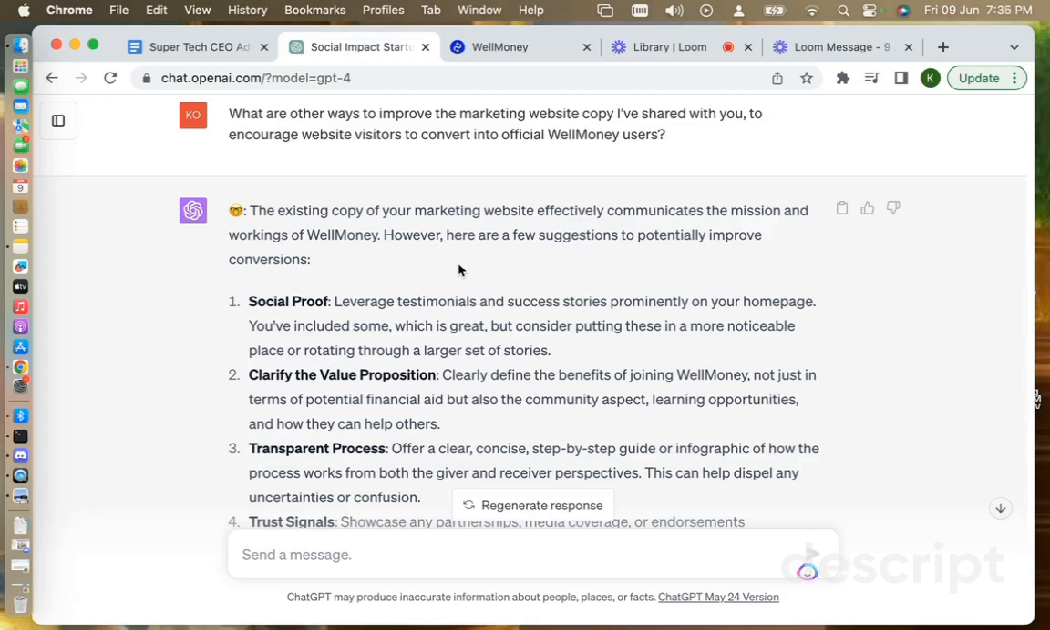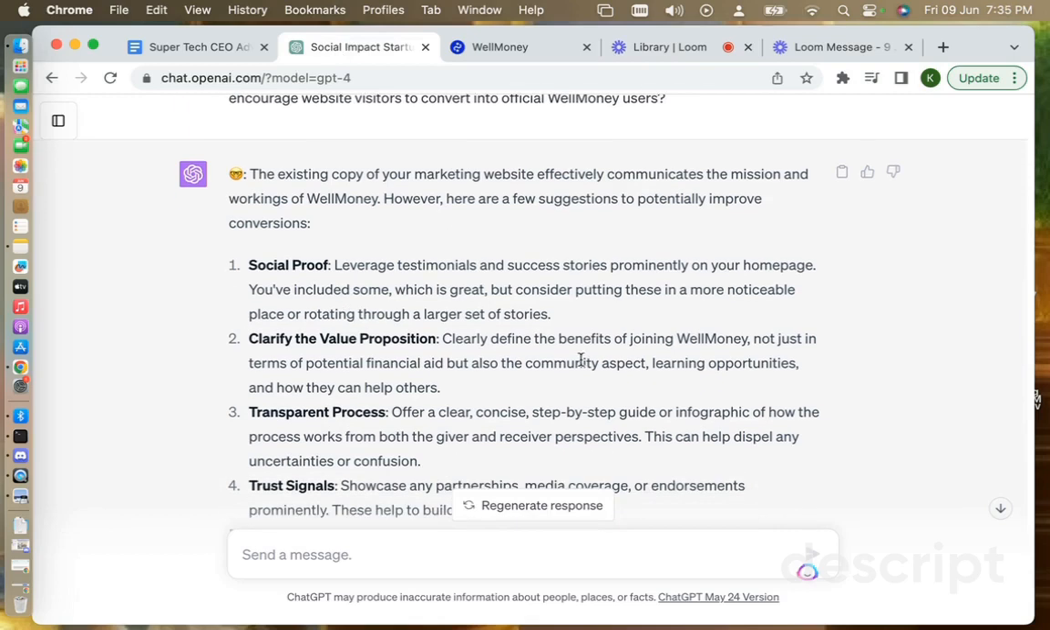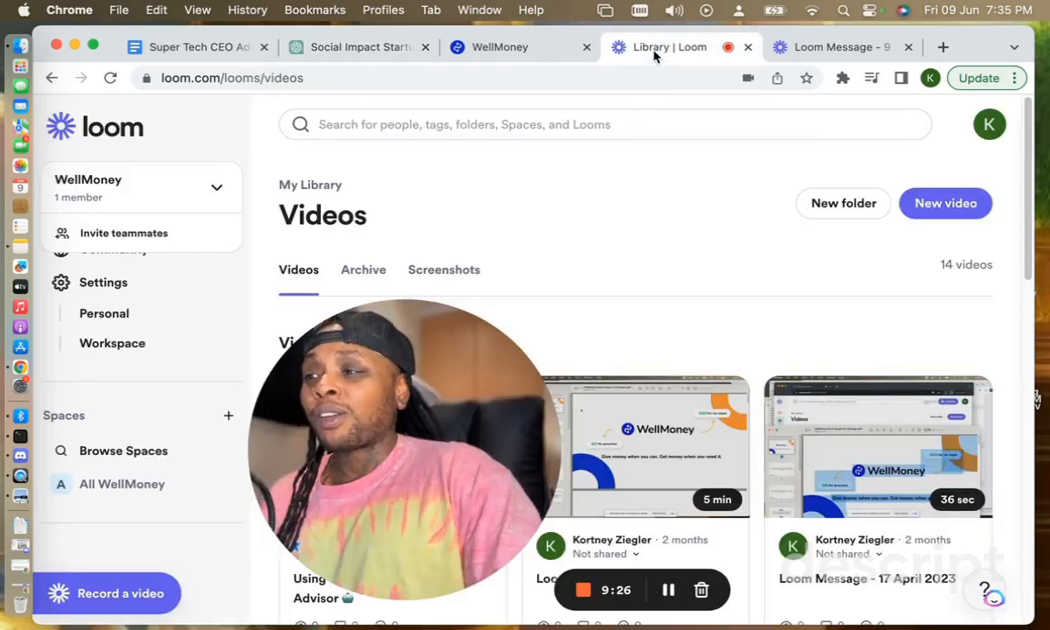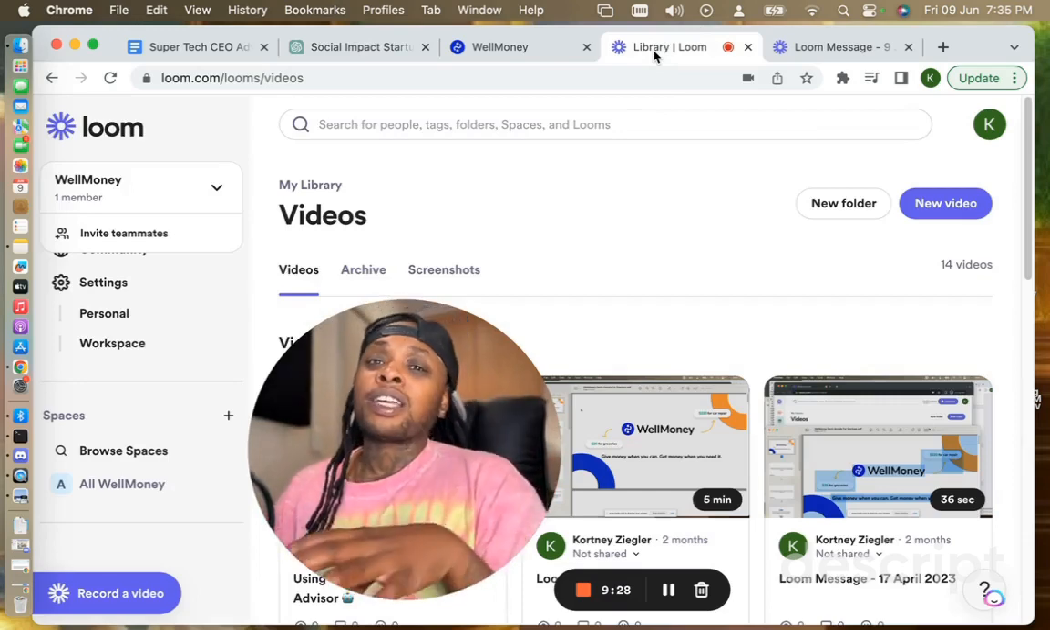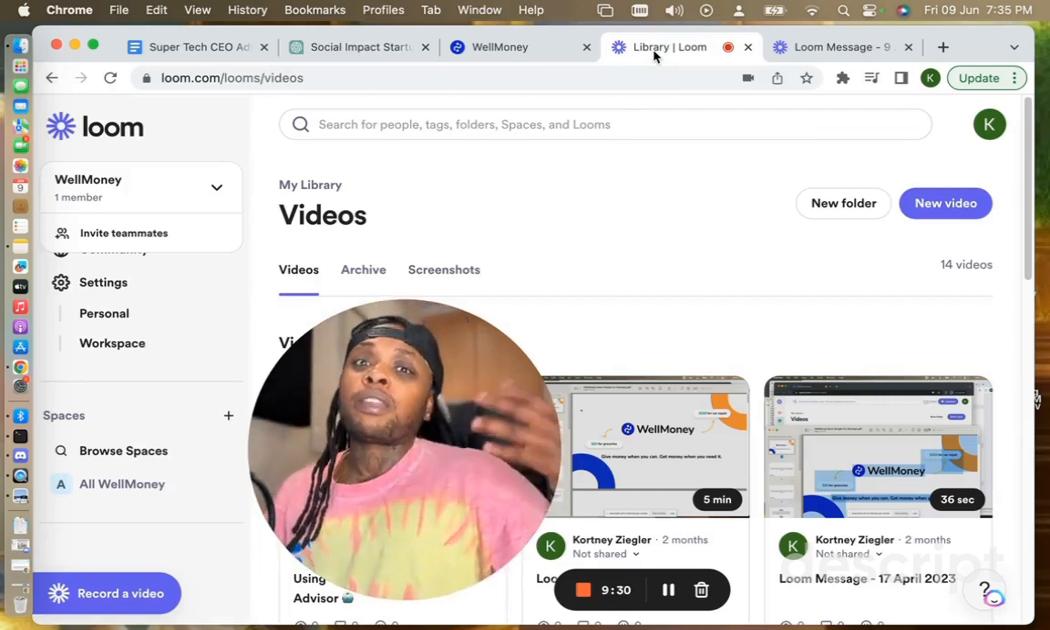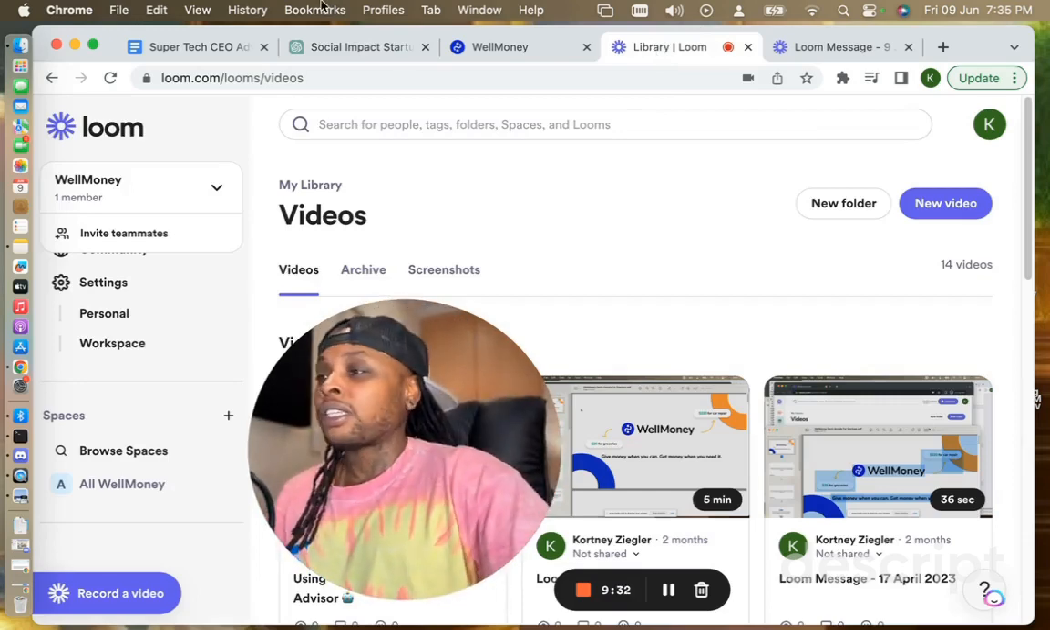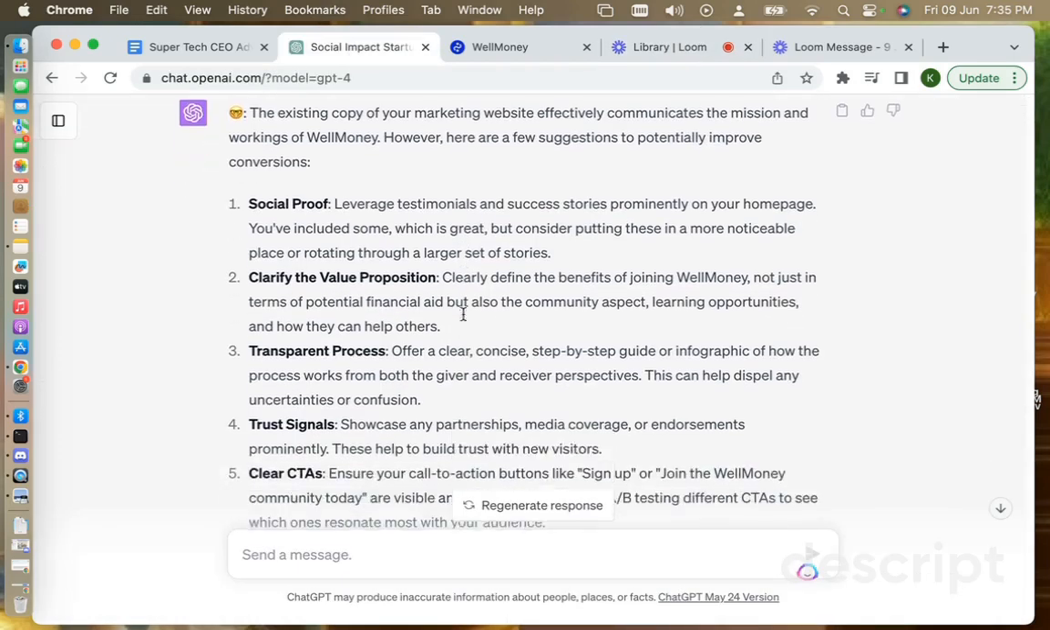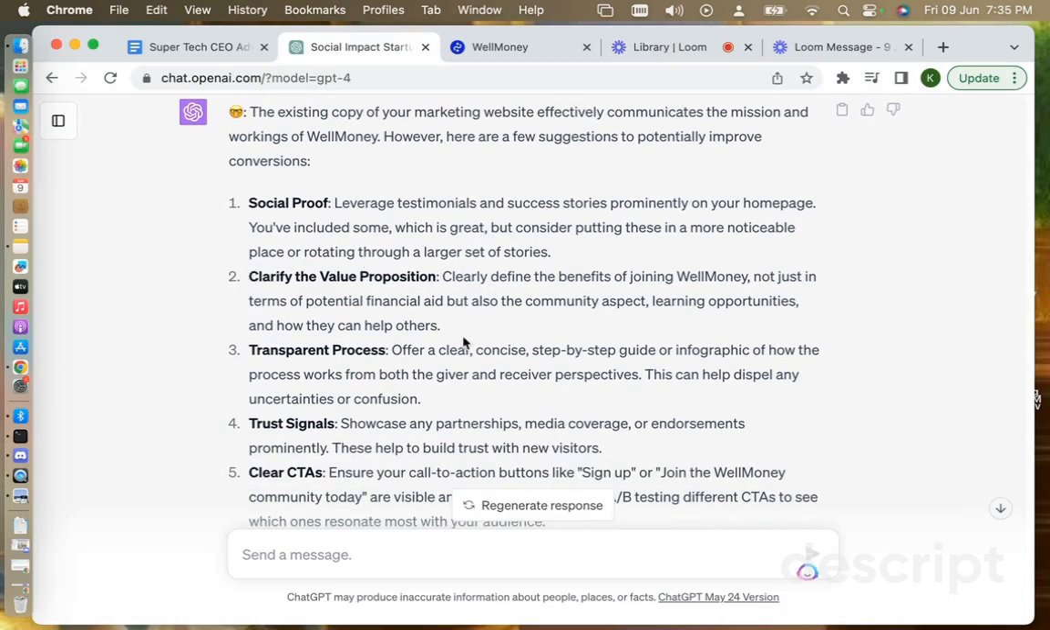Okay, but there's always room for improvement. Here are a few suggestions to potentially improve conversions. So, social proof: leverage testimonials and success stories prominently on your homepage. Okay, we've done that, which is great, but consider putting these in a more noticeable place or rotating through a larger set of stories. So that's awesome. We've done testimonials on the website, and it points out that we've done that, but it also points out that you can improve it if you make them larger or put them here and things like that. Awesome.